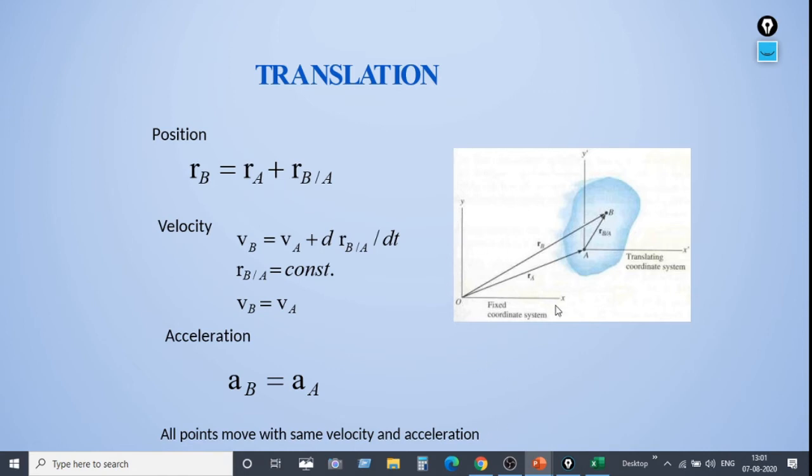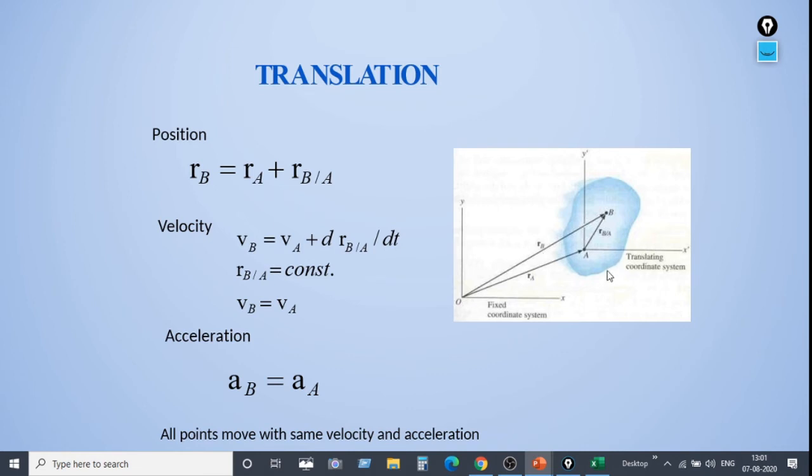If you observe the figure, I have taken the x-axis and y-axis. This is the origin, let us say. So this plane has shifted to the new places x dash and y dash. Let us say the origin for the new one is at A, and the extended point of RB is at B. So this is RA, the position vector RA, and there is a point B at a distance of RB from the origin.